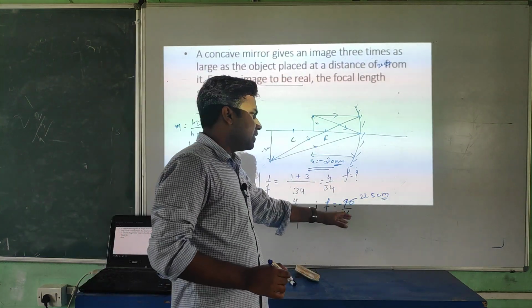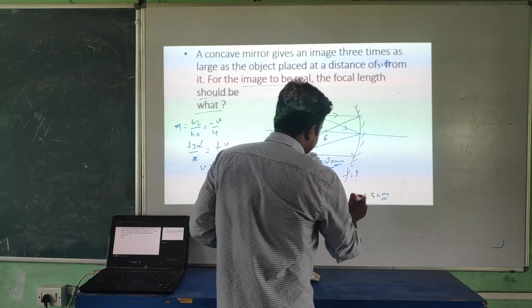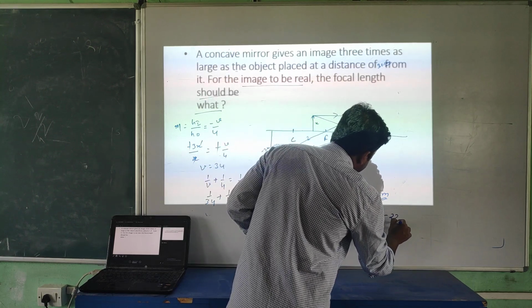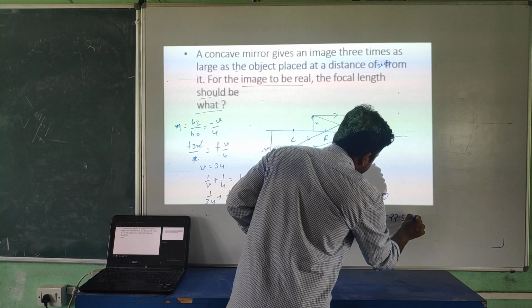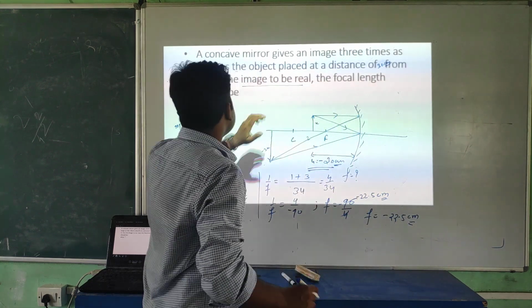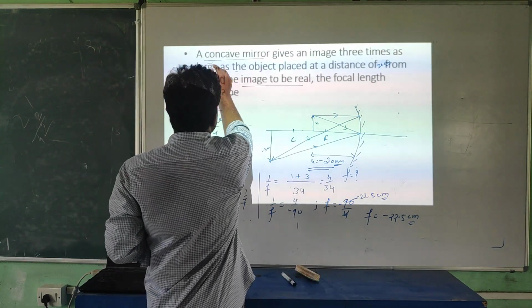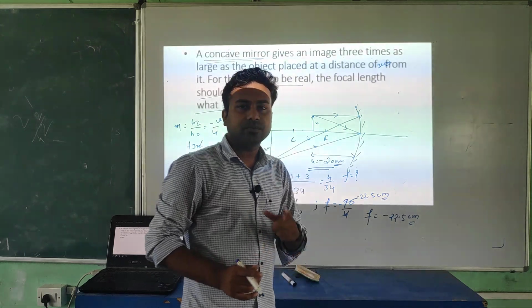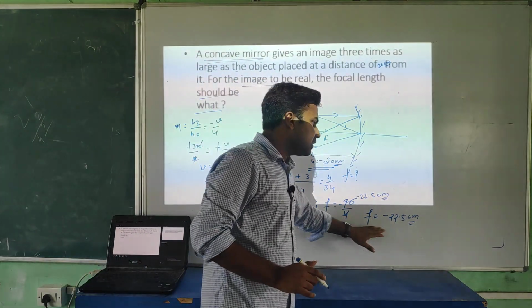Okay, you all know how to divide. So this one with the minus sign you will get. It means the focal length, what you will get? Minus 22.5 centimeter. Why are you getting minus? Because it's a concave mirror. Look at this, concave mirror, student. This one is a concave mirror. It means you are getting the correct answer. Try to understand.